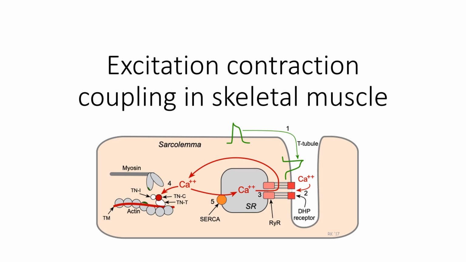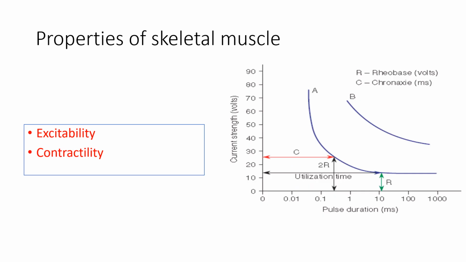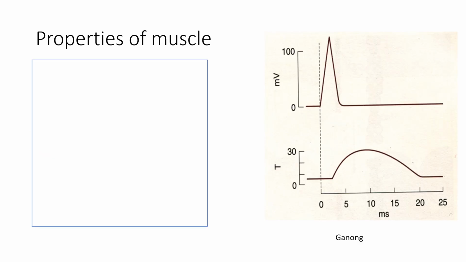Excitation contraction coupling in skeletal muscle. Now coming to the properties of skeletal muscle, the two basic properties remain excitability and contractility. Here you see the graph. The graph is the strength duration curve, and point B is showing the chronaxy for muscle, that is, the excitability of the muscle is less as compared to the nerve, as we had already studied earlier.